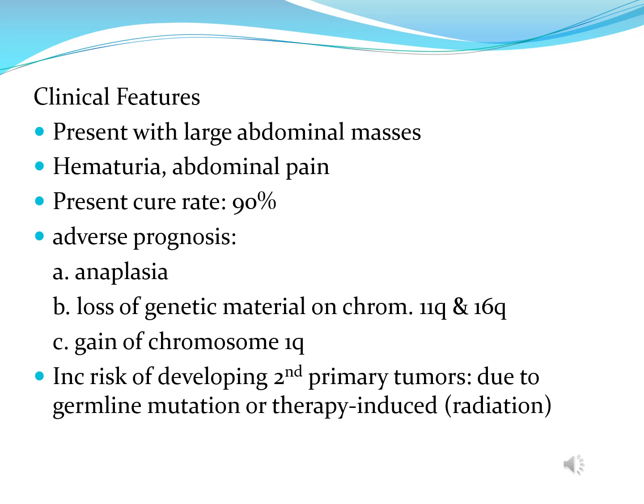These are the clinical features of your Wilms tumor. They usually present with large abdominal masses. They can have hematuria with abdominal pain, but the present cure rate is 90%. And these are the three adverse prognoses, and there is increased risk of developing secondary primary tumors due to germline mutation or therapy induced like radiation.